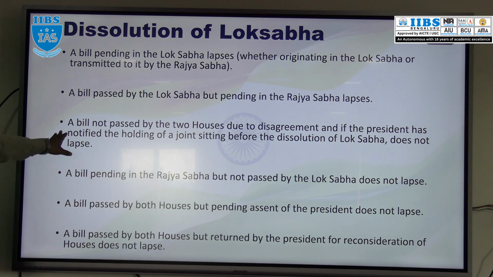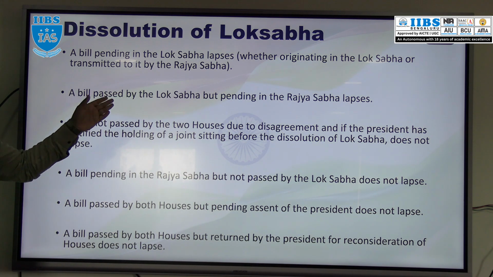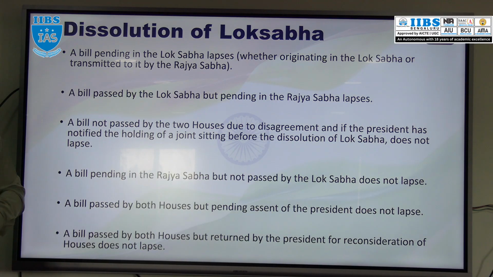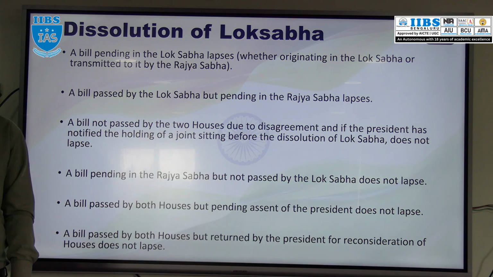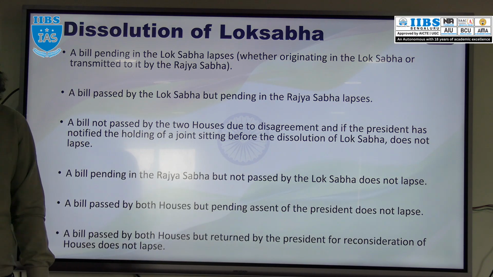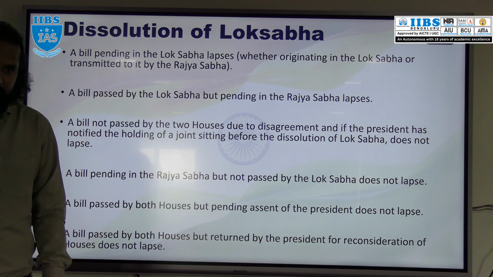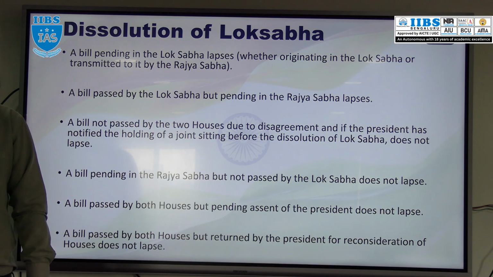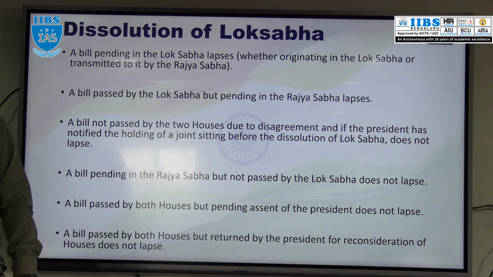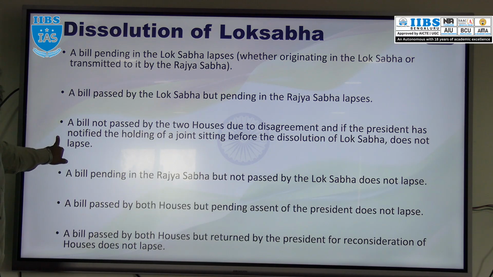And what are the cases or scenarios where the bill will not lapse? A bill which is not passed by both the houses due to disagreement, and the President has decided to summon the joint session of Parliament. That bill won't lapse.